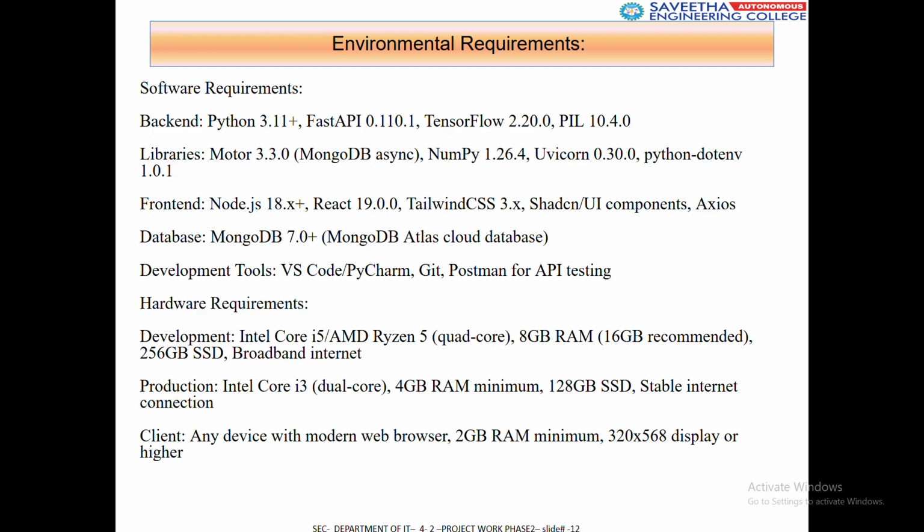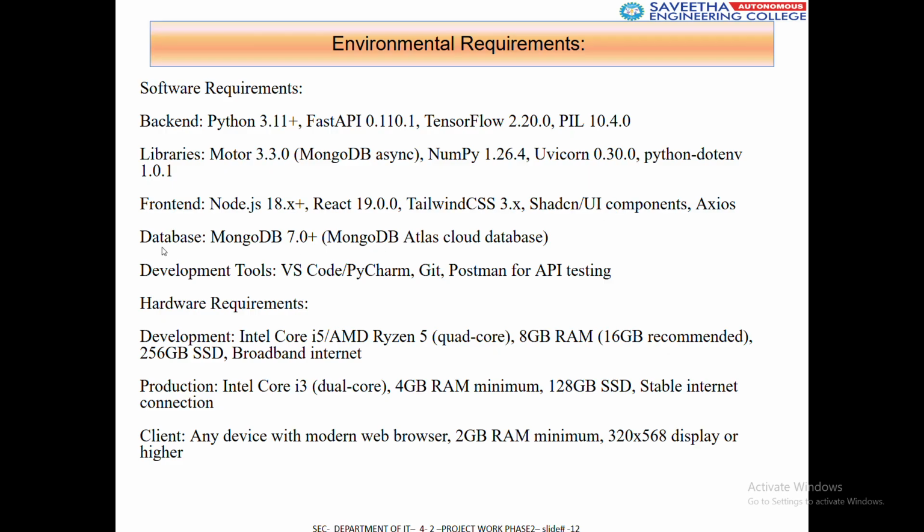Coming to the software requirements, for the backend side we have used Python 3.11 and FastAPI. It is the core part of the project, and these libraries are inbuilt in Python, so I don't need to explain them. For the front end side, we have used Node.js, React, Tailwind, and Shadcn UI components.